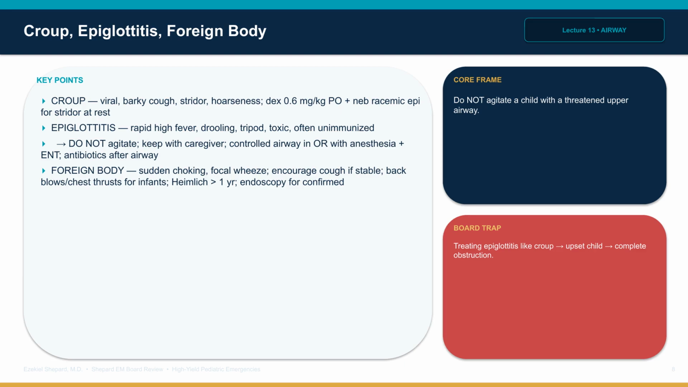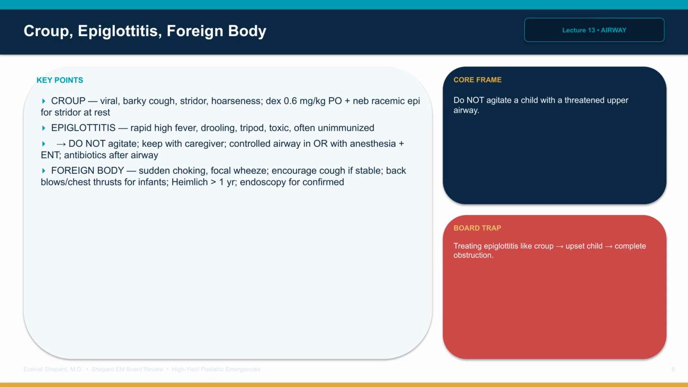Croup, viral laryngotracheobronchitis: barking cough, inspiratory stridor, hoarseness, mild fever. Treatment is dexamethasone 0.6 mg per kilogram orally, max 16 mg, nebulized epinephrine for moderate to severe, stridor at rest, and observation. Epiglottitis: rapid onset high fever, drooling, dysphagia, tripod position, toxic appearance, often in unimmunized children.